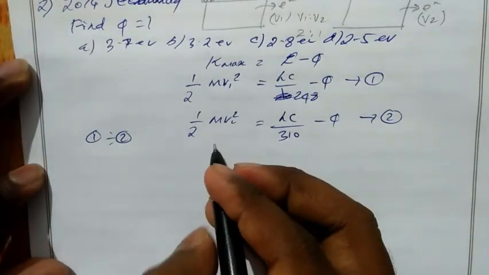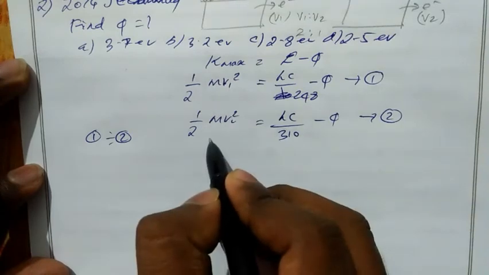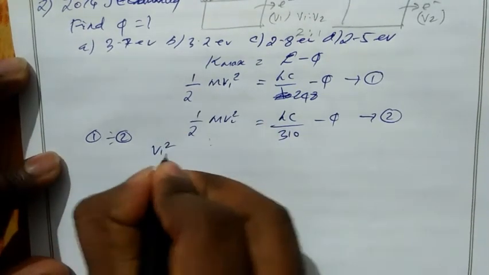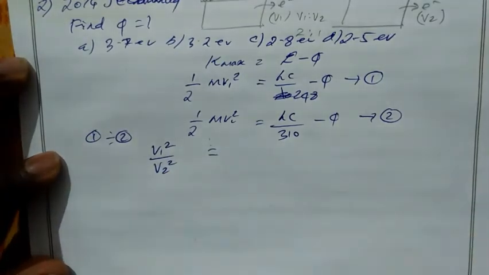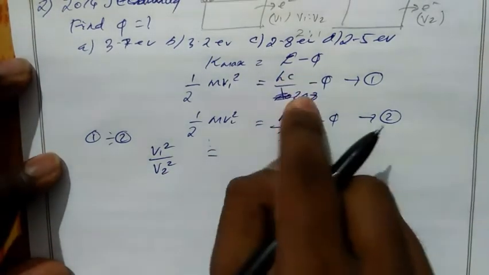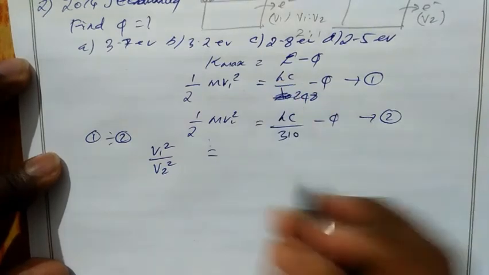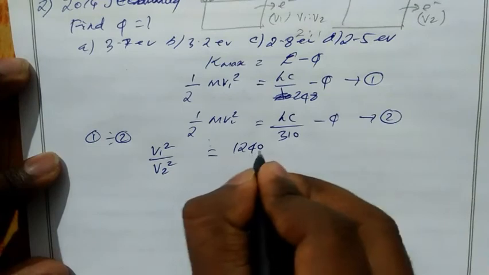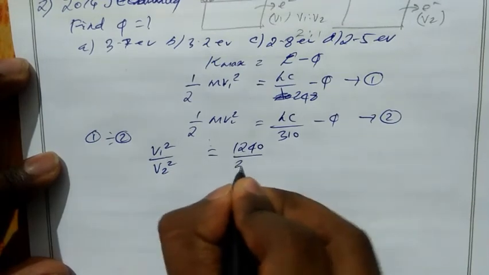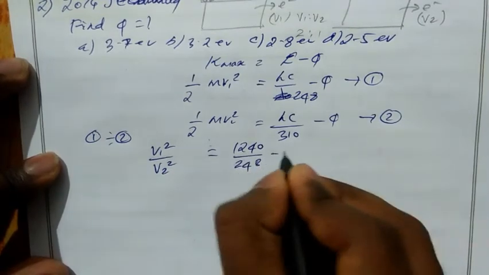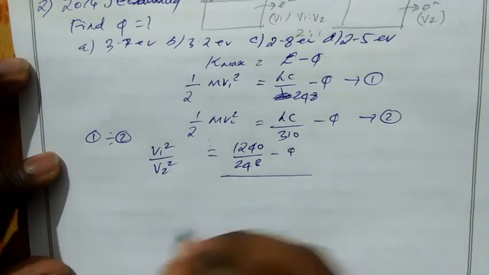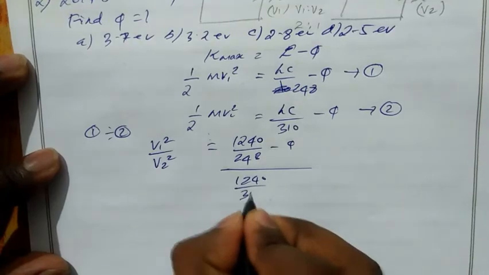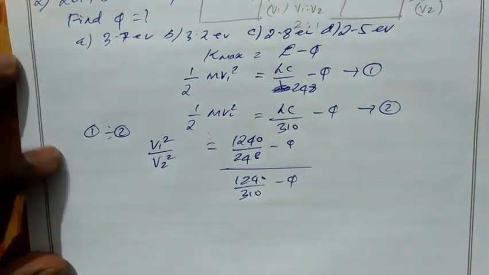Half gets cancelled, m gets cancelled, then we have v1 square divided by v2 square. Then I can write hc as 1240 electron volt nanometer, so 1240 electron volt divided by 248 minus phi, divided by 1240 electron volt divided by 310 minus phi.